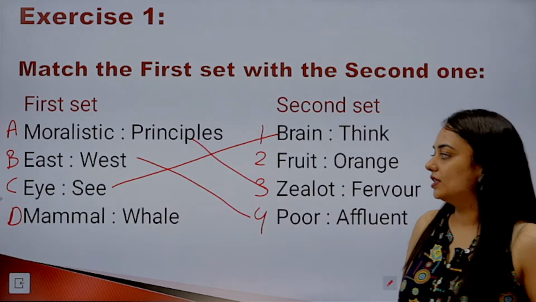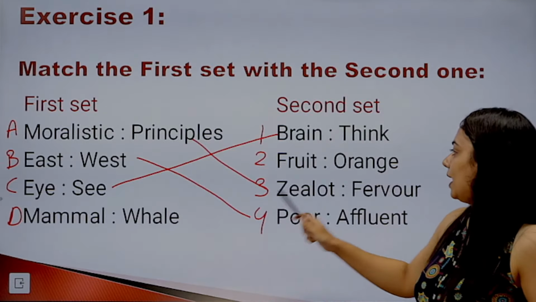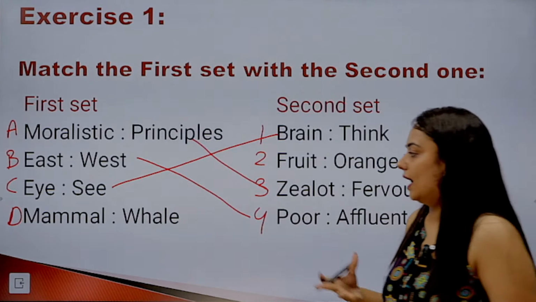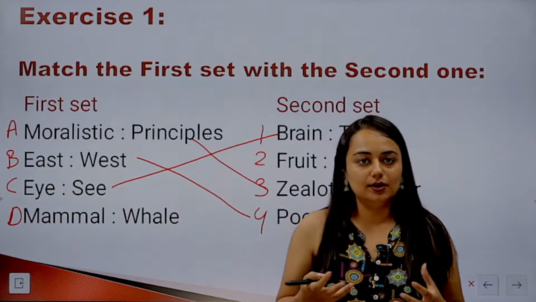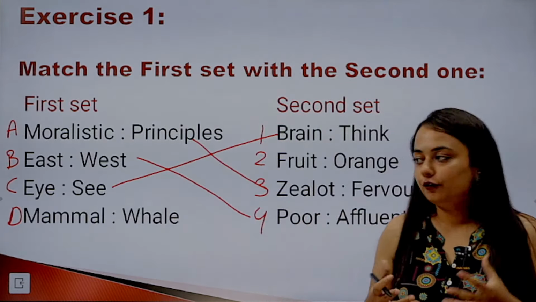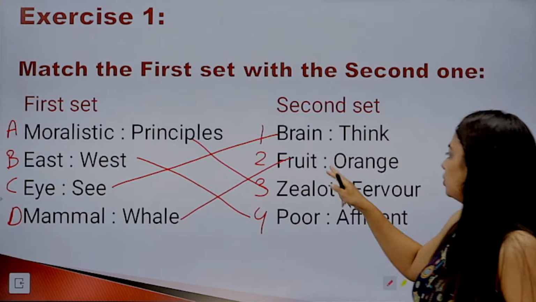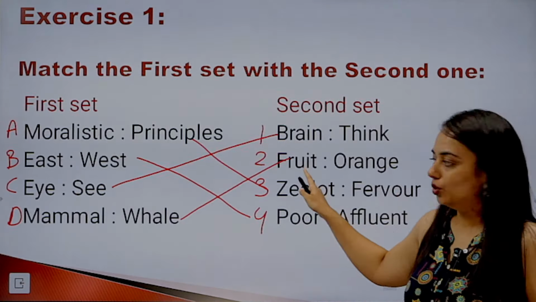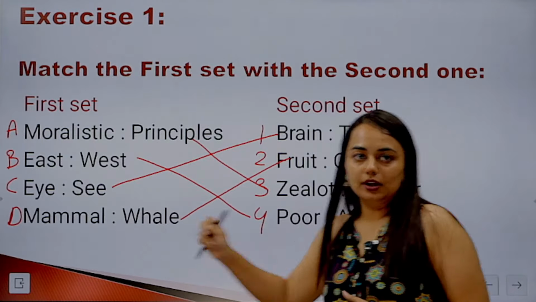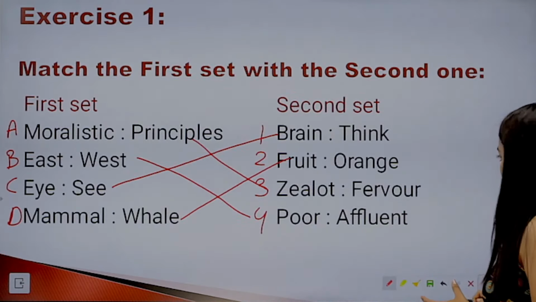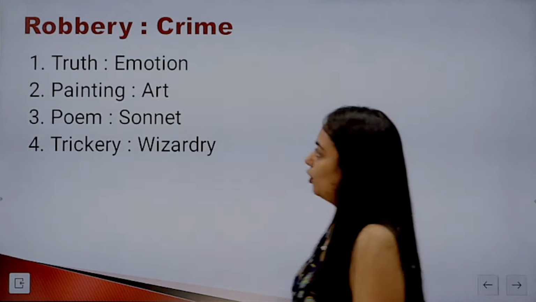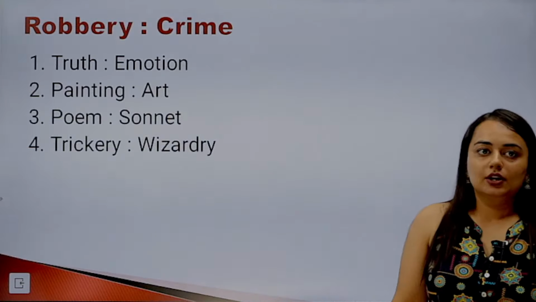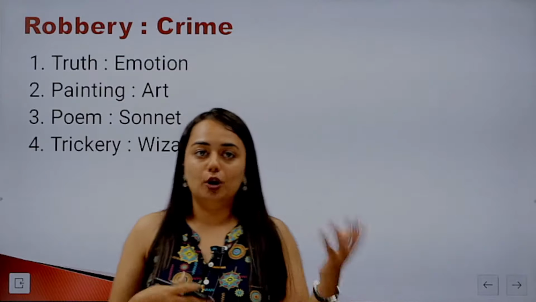So we are just left with mammal and whale. It will match with fruit and orange. Now again, you can have too many examples in mammal. You'll have to go into depth of it. Whale is the aquatic animal. We are particularly referring to one type of mammal. So this will match with fruit and orange. Orange is a type of fruit. Whale is one among mammals, right? So this was easy, I believe. Easy and interesting. So the first question before you is robbery and crime. So first of all, what is the relationship between robbery and crime? Try to answer this now.